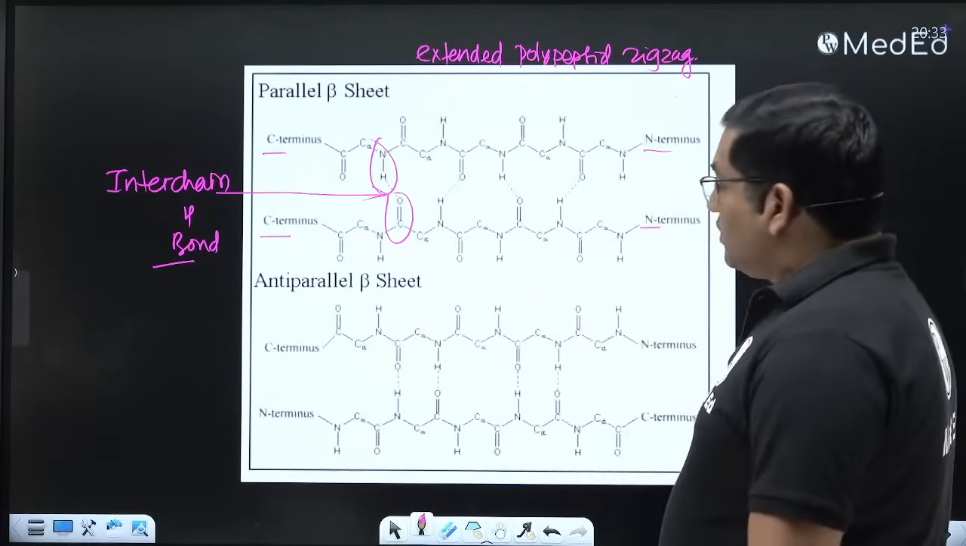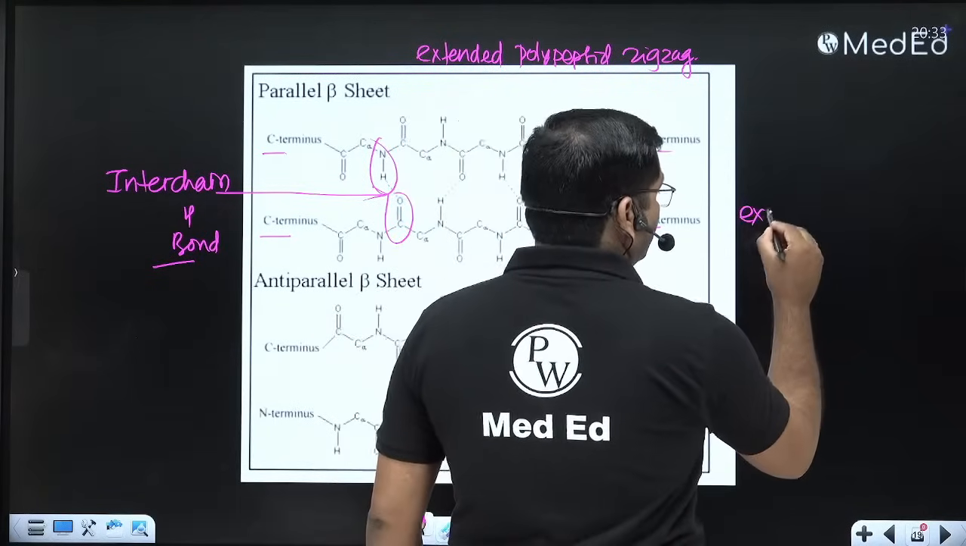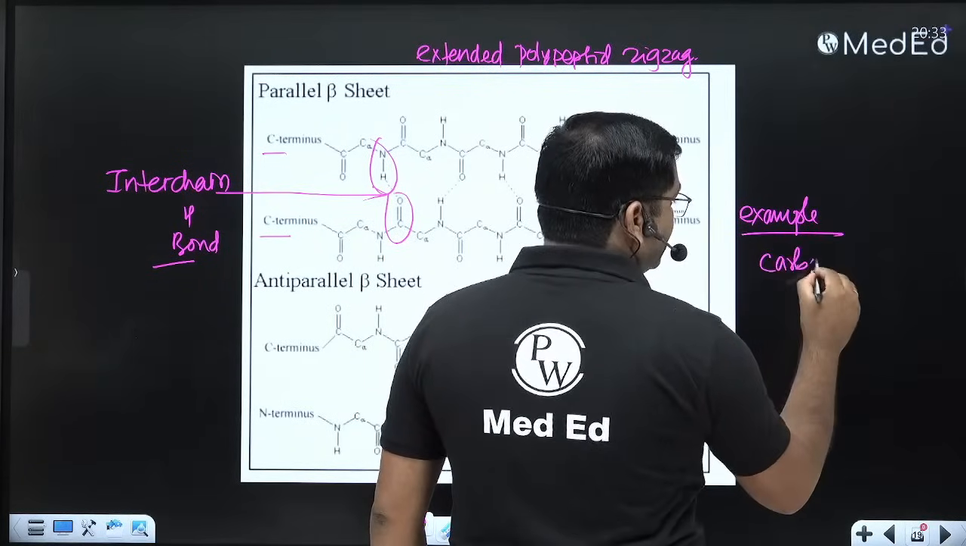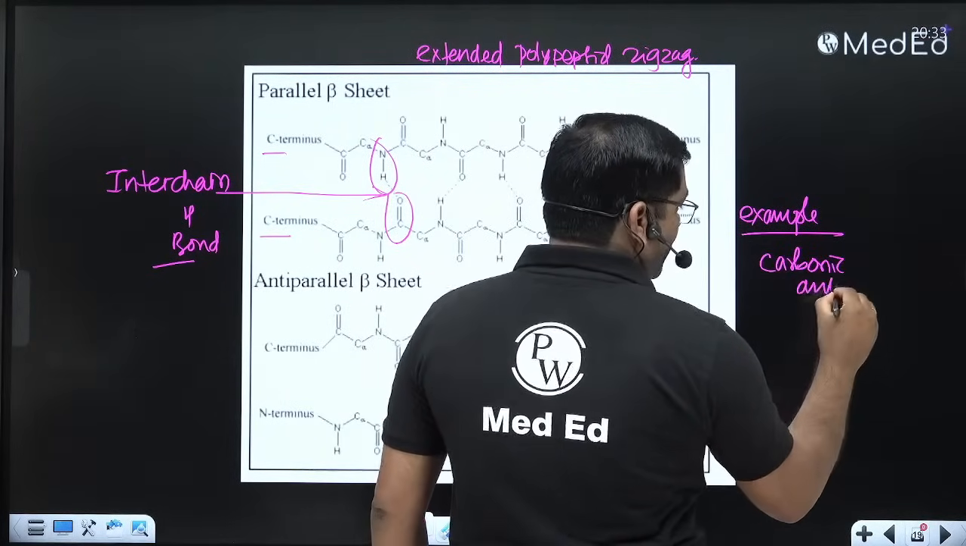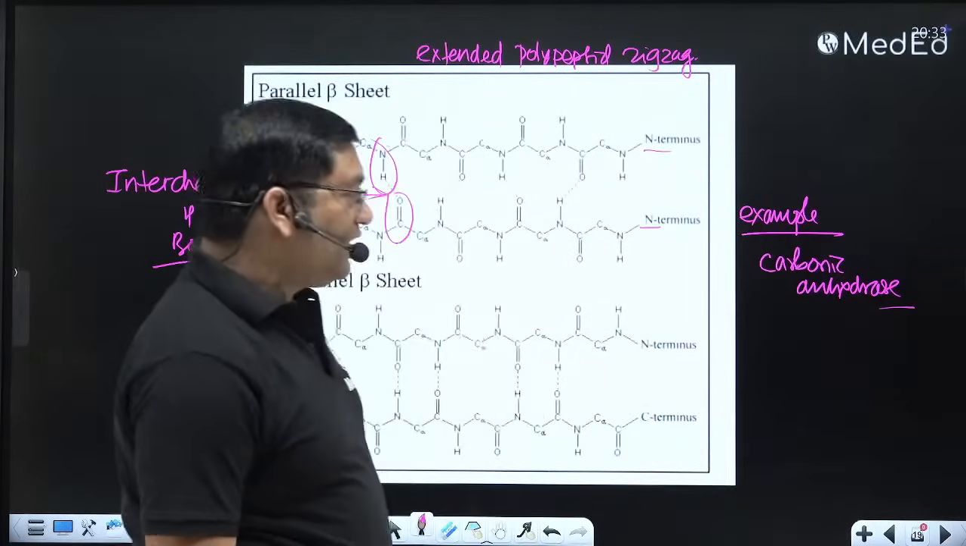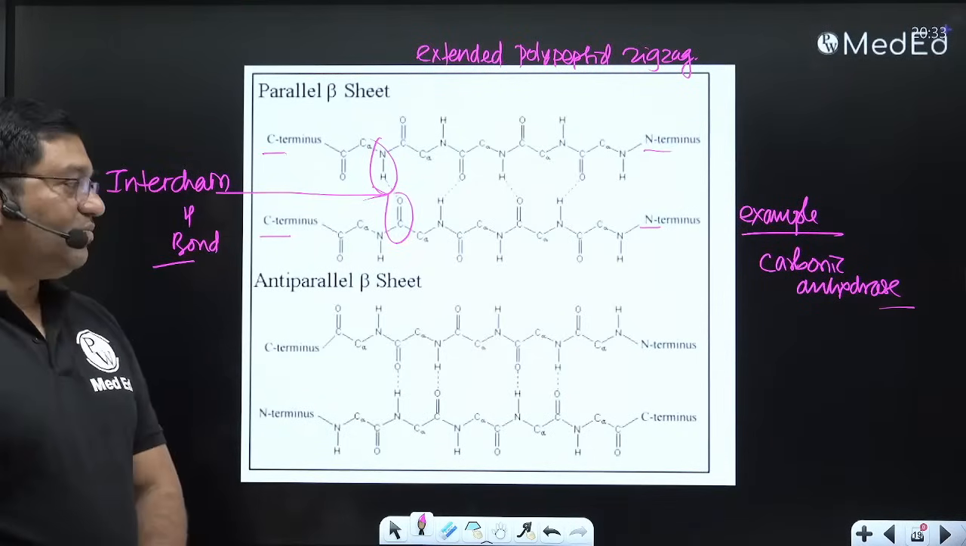Example is the carbonic anhydrase enzyme. It contains both parallel and anti-parallel beta pleated sheets.